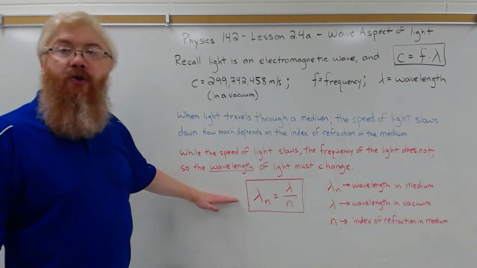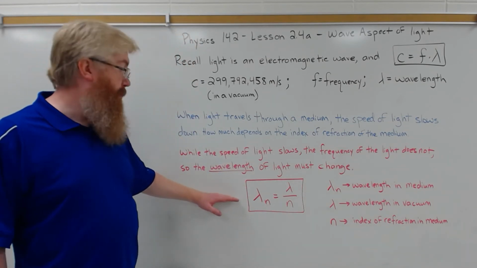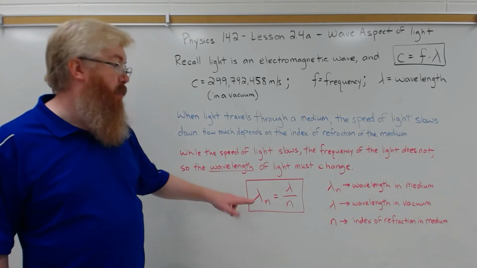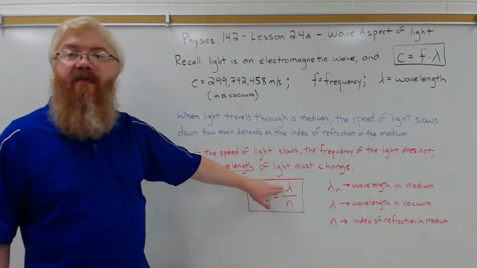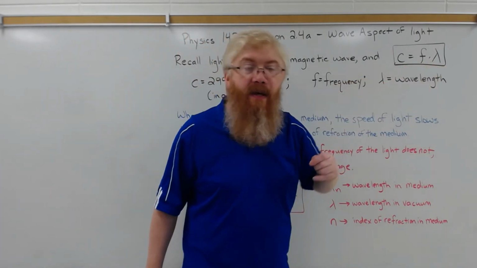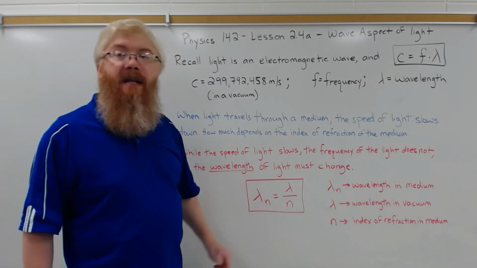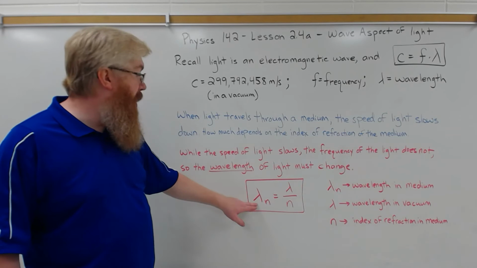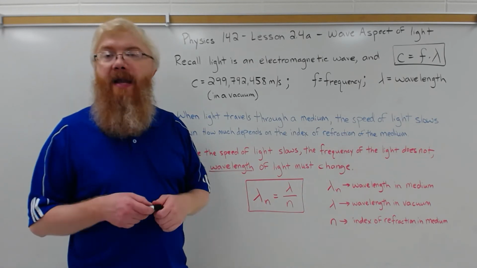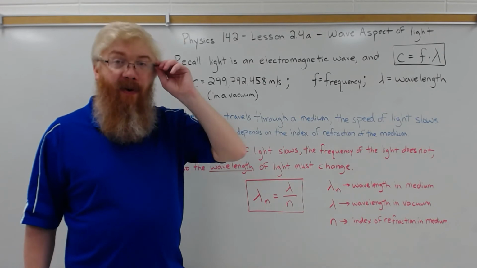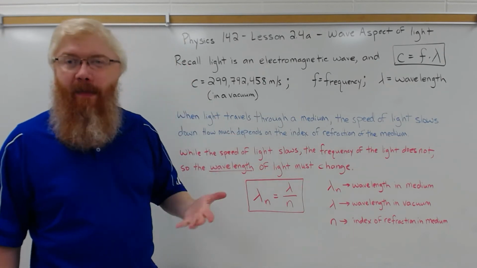To figure out how much shorter, use the following equation. The wavelength in some material, like diamond, for instance, or glass or water, is equal to the wavelength of light in a vacuum, which you can use this equation to calculate, divided by the index of refraction of that material. So you can calculate what the wavelength of, let's say blue light, 400 nanometer light in a vacuum, would be as it passes through a diamond.